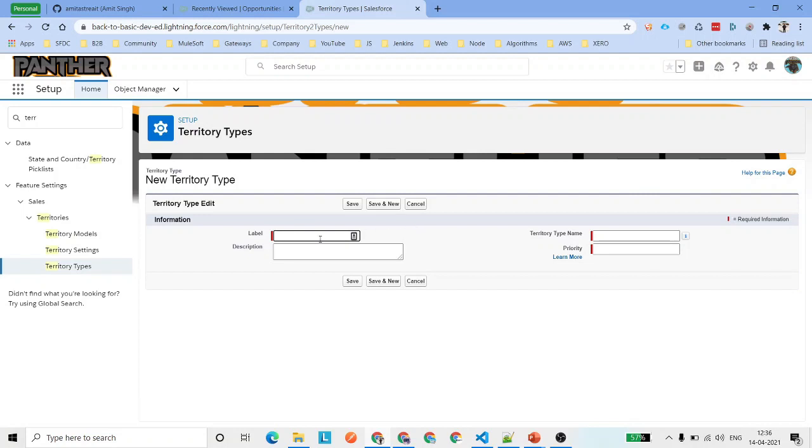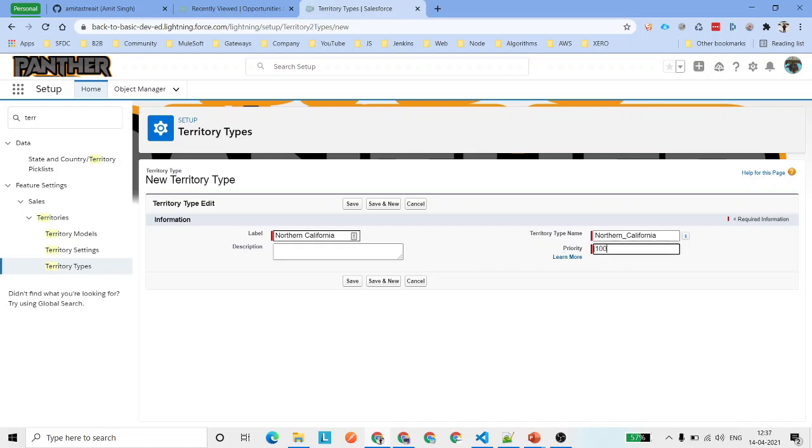So we will go into the territory type, and here we can say Northern California, and you can see it is asking for the priorities. So I'm just going to give the number 100. I can also give number 1, but if there is some territory which we want to put before 100, we can put that.